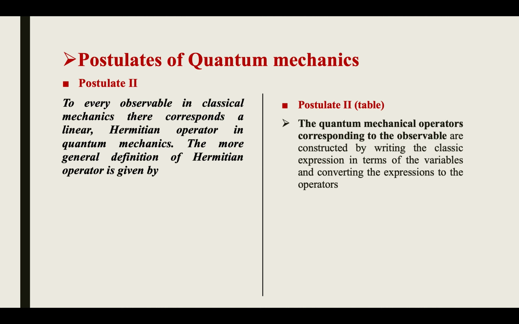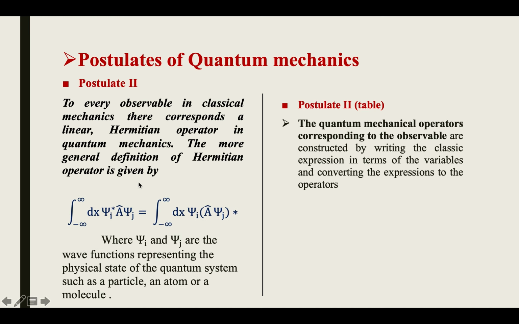The more general definition of a Hermitian operator is given by integrating from minus infinity to plus infinity with respect to dx, psi i star into the observable A cap into psi j.